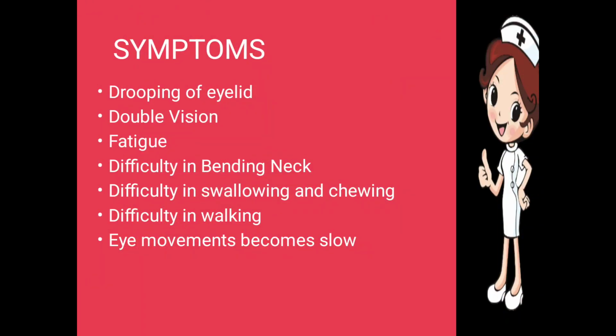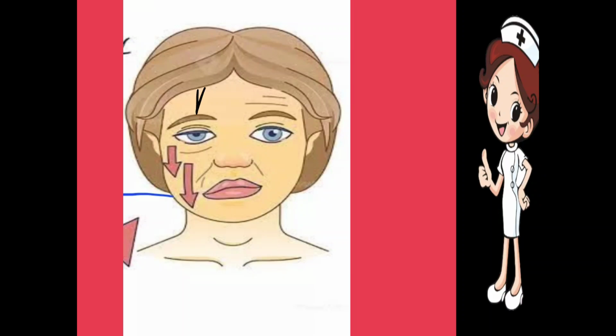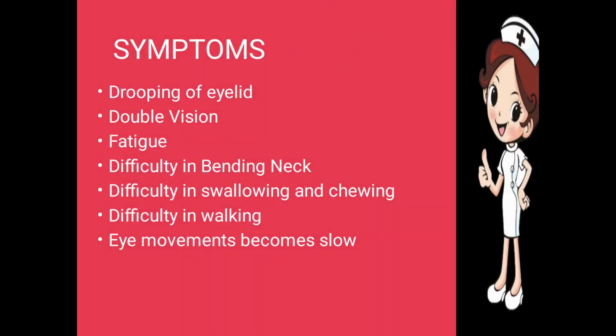Next one, symptoms. What are the symptoms? First one is the drooping of the eyelid. If you notice here, this one is the right eye and this one is the left eye. In the right eye, the upper eyelid is drooping down. Next, double vision: the patient perceives double images.